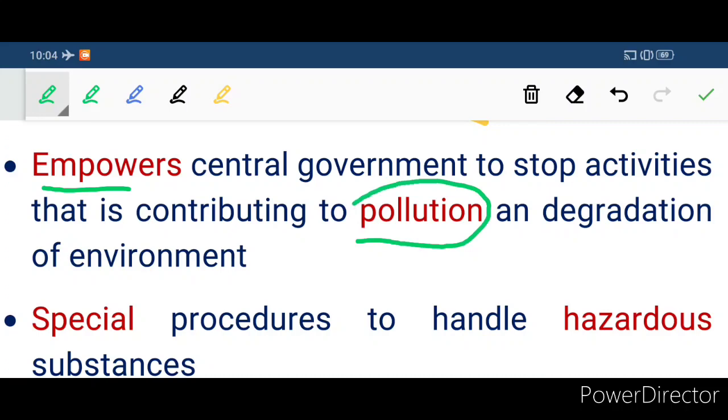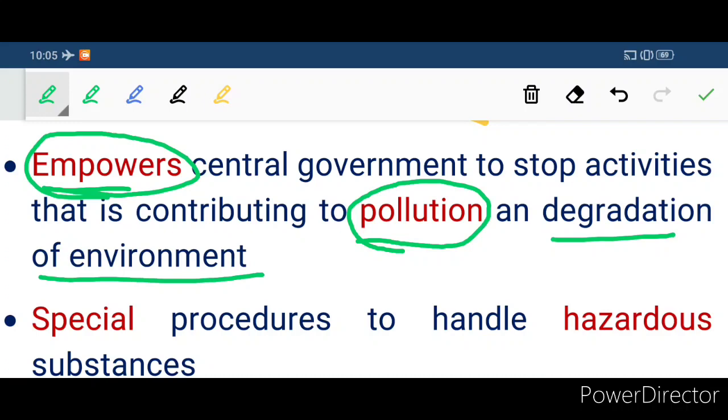If any activity is contributing to pollution, or is degrading the environment, then the central government will have the highest authority, the power to stop or prohibit that act.